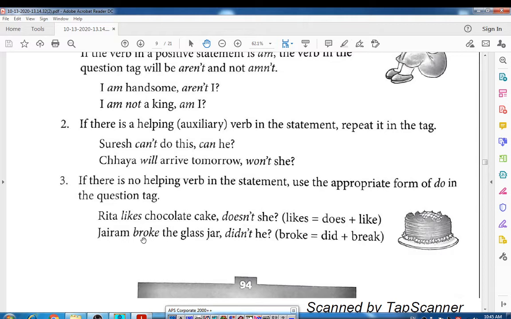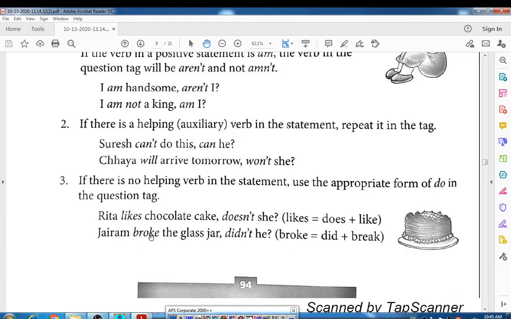Jairam broke the glass jar. Now here in both these sentences, the helping verb was absent. Helping verbs like is, am, are, was, were, have, has, nothing is there. Only verbs are there. So according to the verb, we have to use do, does and did. In the first sentence, there is an s suffix on the given verb, therefore we used doesn't, right?